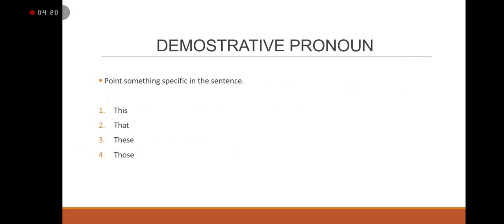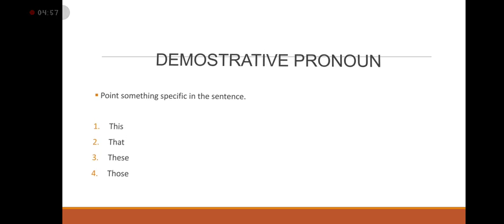Now next one is demonstrative pronoun. Okay. A demonstrative pronoun points to something specific in the sentence. In one sentence, one word points to some specific individual thing or person. So that time we can say these are demonstrative pronouns. Which words can we use as a demonstrative pronoun? This, that, these, those. These four words we can use as a demonstrative pronoun.